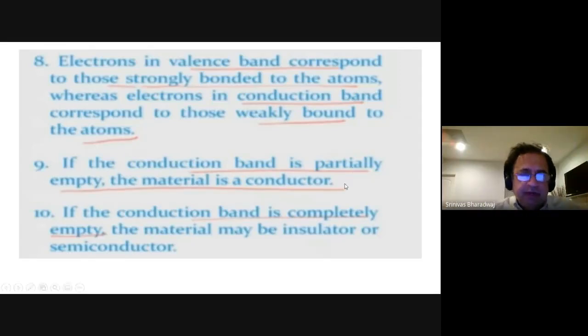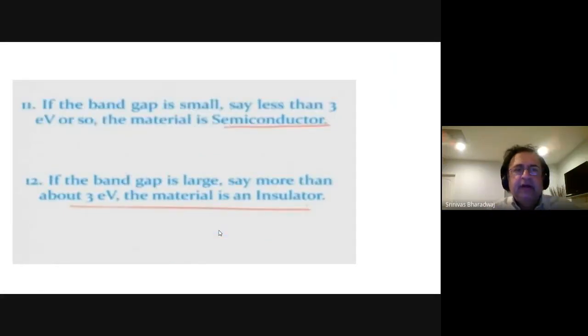So note this point. If the conduction band is completely empty and the band gap is small, say less than 3 eV, the material is a semiconductor. If the band gap is large, say more than 3 eV, the material is an insulator.